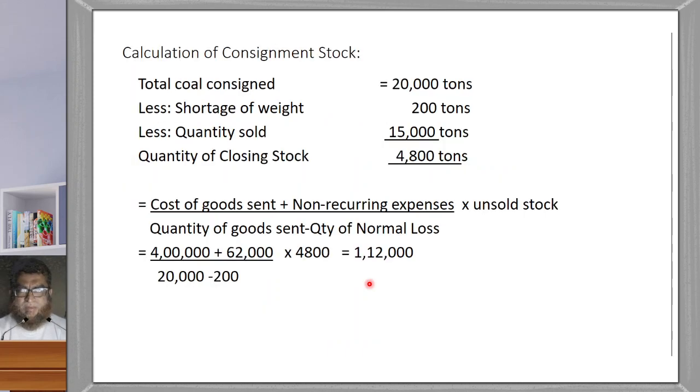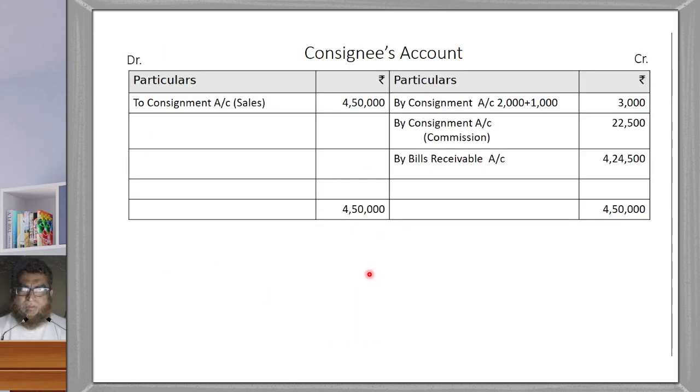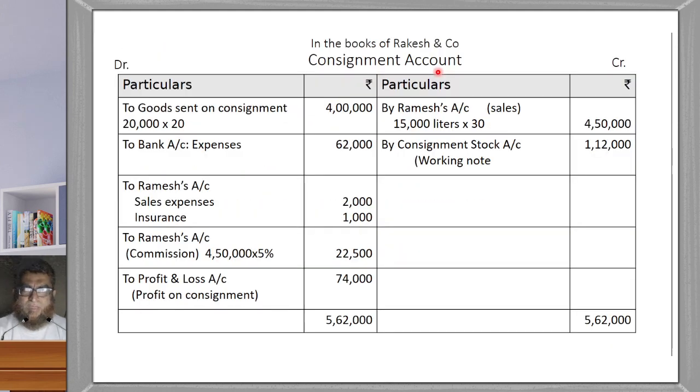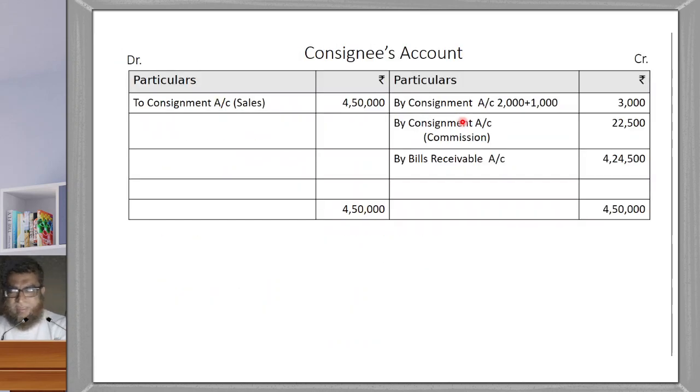This is the consignment account. Next one is the consignee's account. See, from the consignment account we have to carry something. By Ramesh's account, it will come here as the consignee. Who is the consignee here? Consignee means here it is Ramesh's account. We can write it as Ramesh's account.